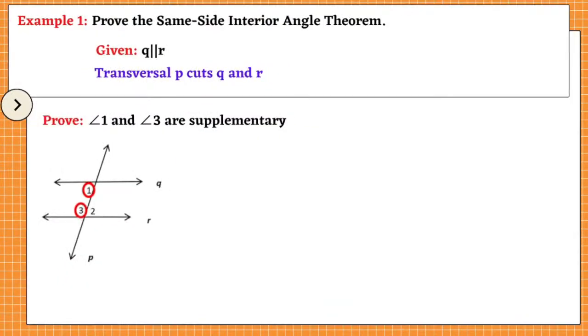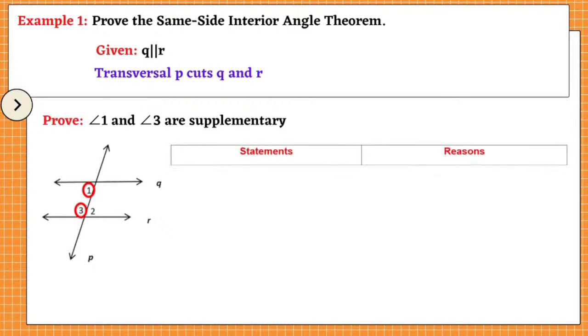Let us consider example number 1. Prove the same side interior angle theorem. Look at the figure. Given: Q is parallel to R. Transversal P cuts Q and R. Prove: angle 1 and angle 3 are supplementary. Let us do the two-column proof. First column, statement. Second column, reason.